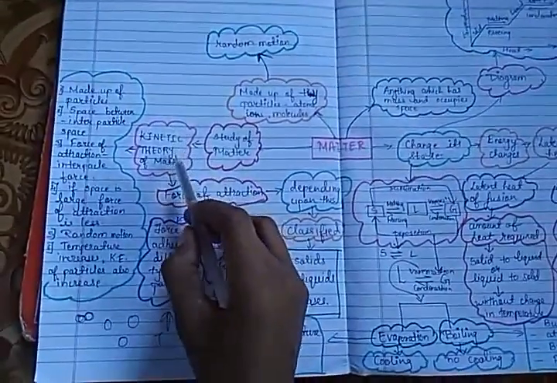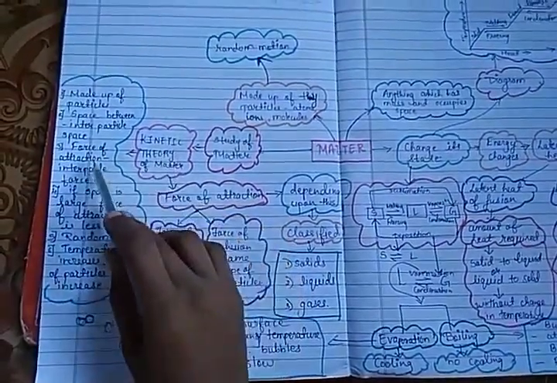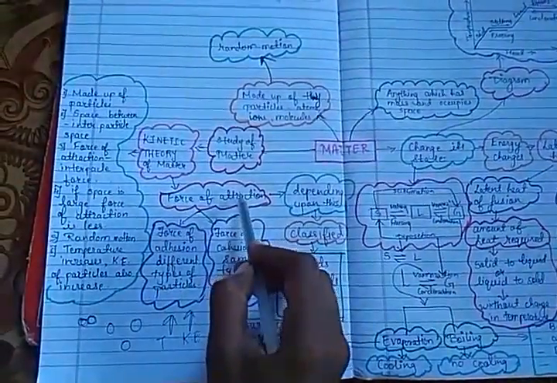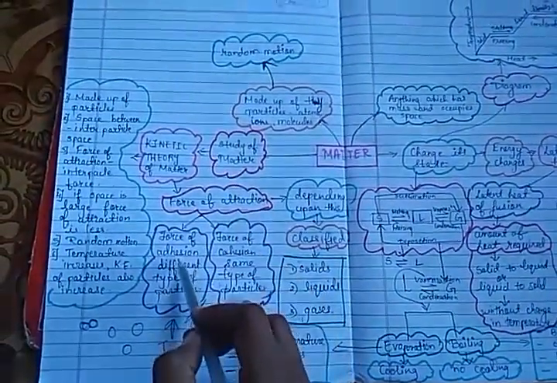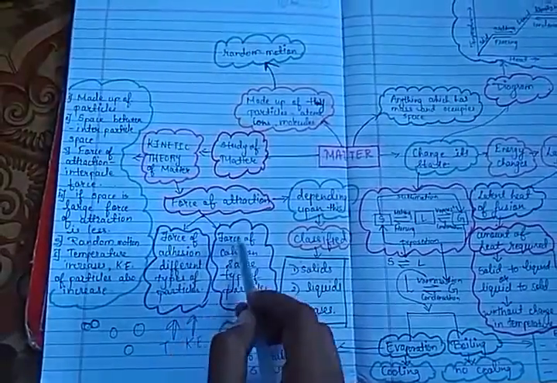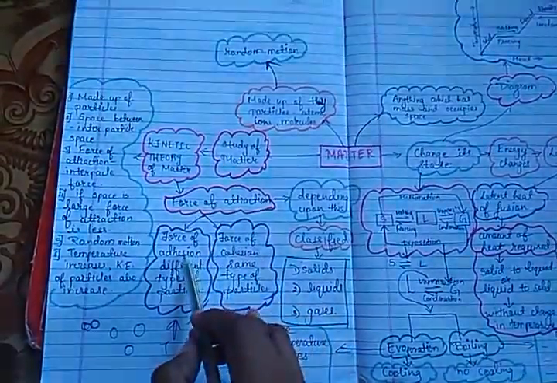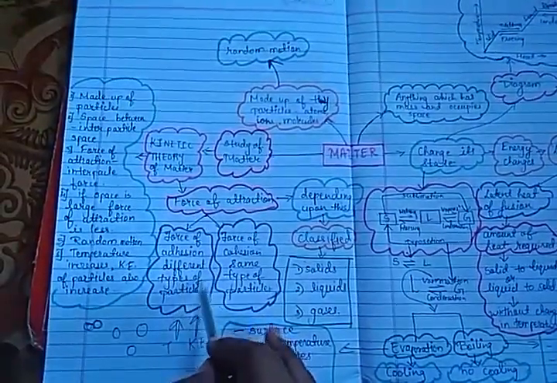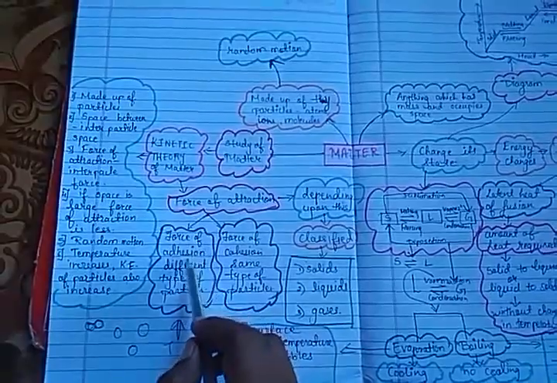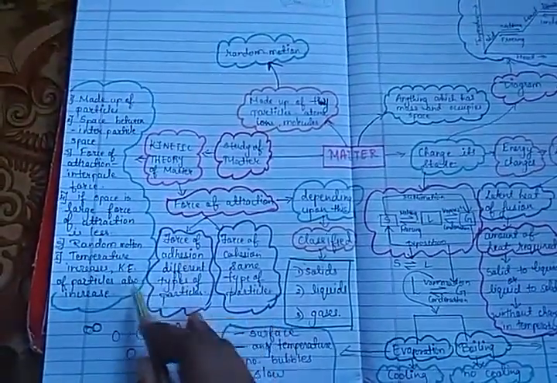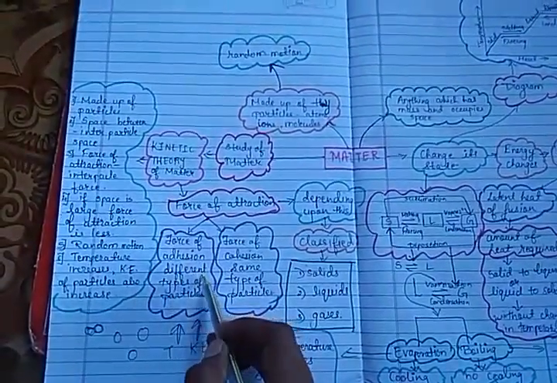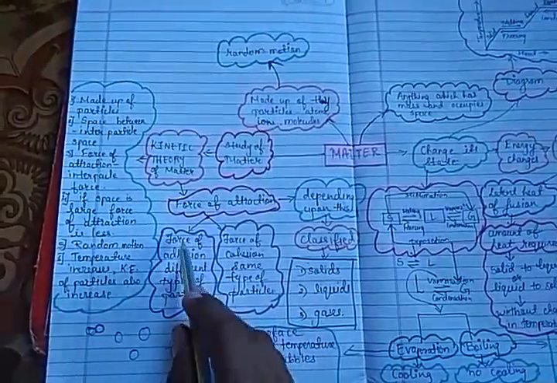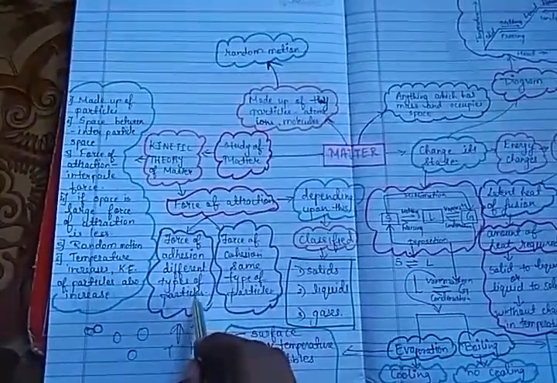Now, the kinetic theory of matter says that particles have a force of attraction. This force of attraction between the particles is of two types: force of adhesion and force of cohesion. Adhesion is the force between different kinds of particles. For example, the force between water molecules and glass molecules is the force of adhesion between different kinds of particles.